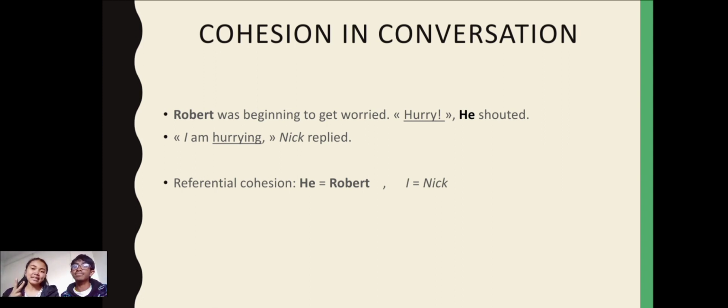And the second type of cohesion is lexical cohesion, the use of the key term "hurry." We have seen a kind of activity that we can do in class to help analyze the coherence and the cohesion in an actual conversation.